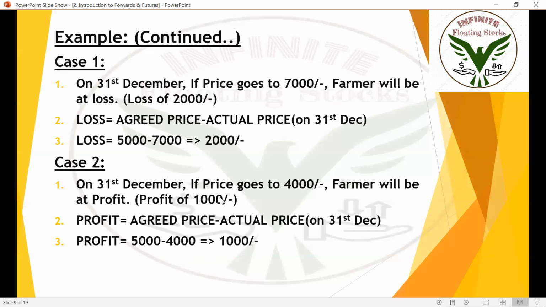The shop owner will be at a loss in this scenario because the shop owner told that he'll be buying all the vegetables that the farmer can cultivate at 5,000. Even if the farmer is producing less quantities, or the value of the vegetables is less, the shop owner should buy them at 5,000 for sure because the shop owner already made an agreement. He'll be buying all the vegetables from the farmer at 5,000. So these are the two types of scenarios. If price goes up, the farmer will be at a loss. If price goes down, the farmer will be at a profit.